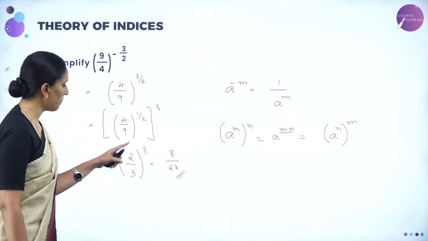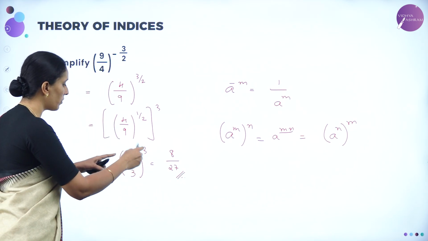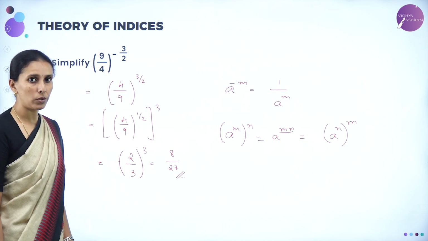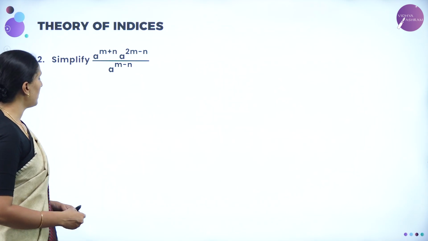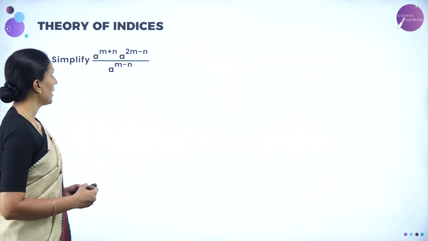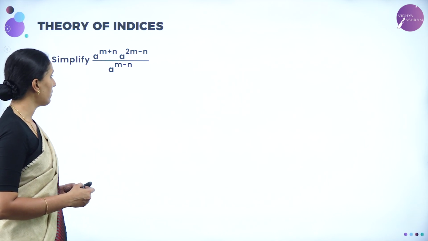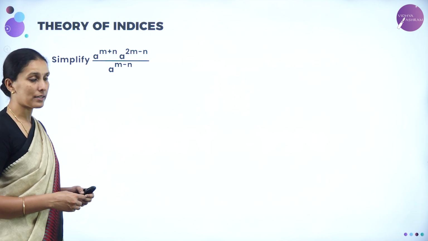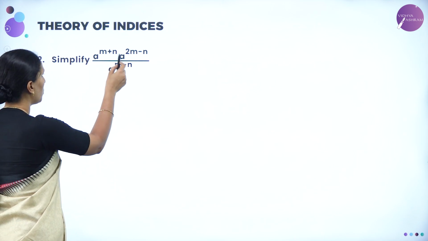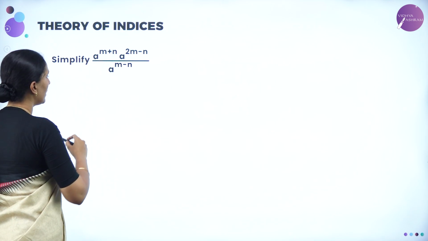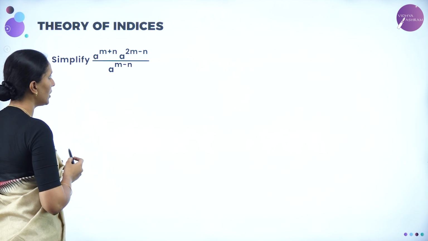So when you have the same power for two different elements, we need to take the individual power for both the numbers. Next we have: simplify a to the power m plus n, a to the power 2m minus n, divided by a to the power m minus n. So remember here we have two numbers in the numerator and one number in the denominator.